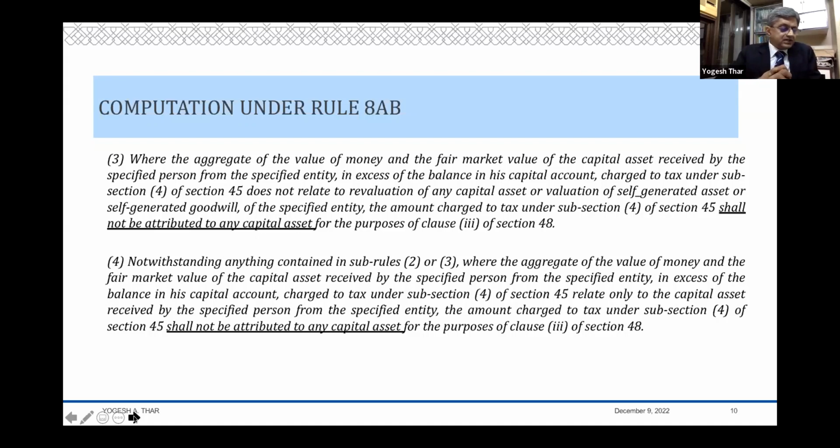It does not say it will be added to the cost. If it were added to the cost, you might get indexation also, and you might be able to claim a loss also. But we are told that it will be a reduction from the sale proceeds. Now, if it is a reduction from the sale proceeds which leads to a negative situation, then in terms of arithmetic, you should get a loss.